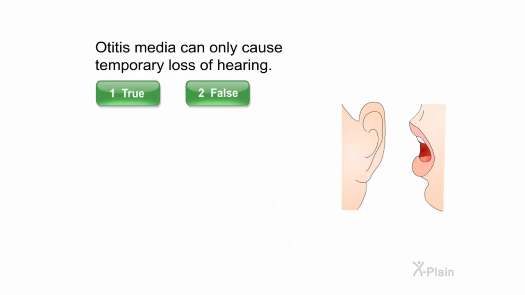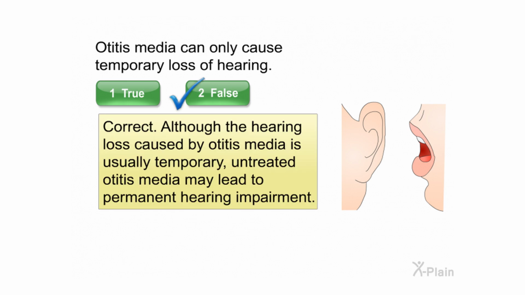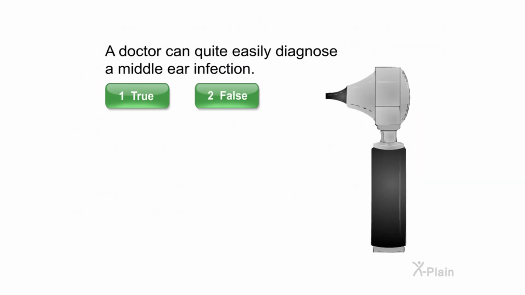Otitis media can only cause temporary loss of hearing. Select true or false. Correct. Although the hearing loss caused by otitis media is usually temporary, untreated otitis media may lead to permanent hearing impairment. A doctor can quite easily diagnose a middle ear infection.